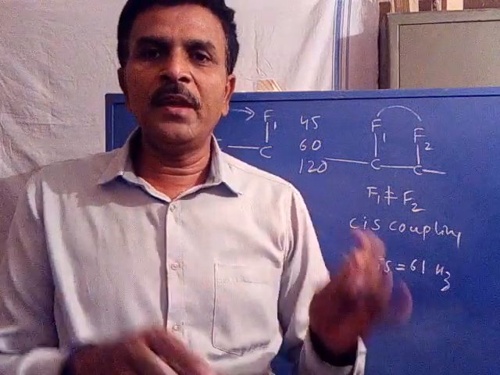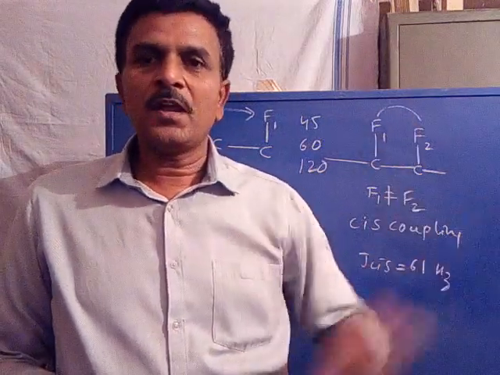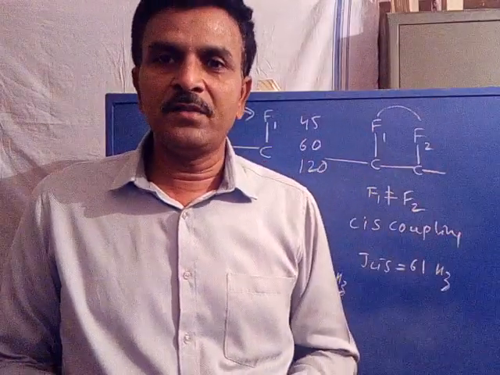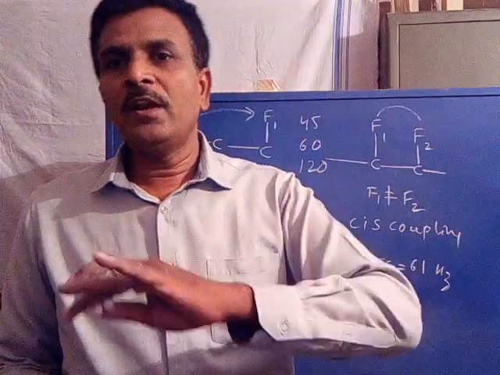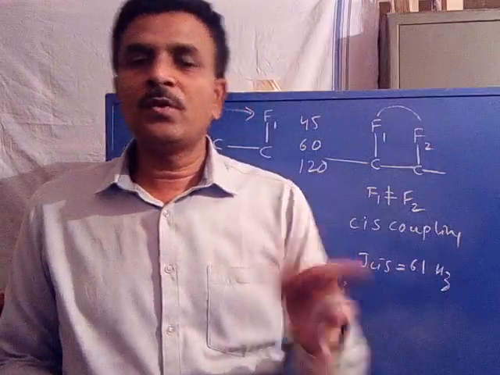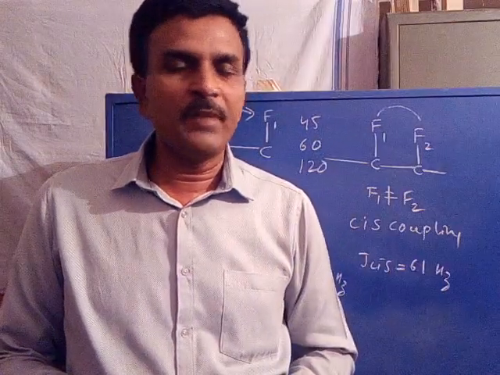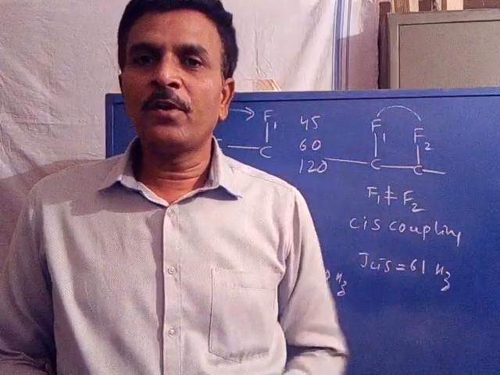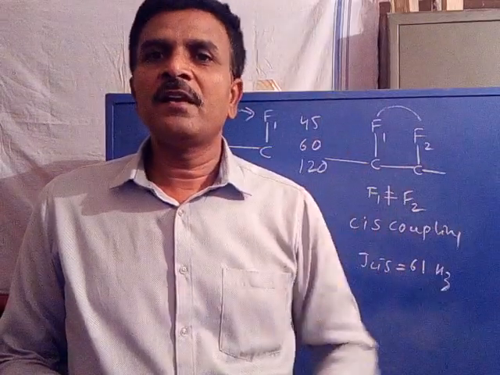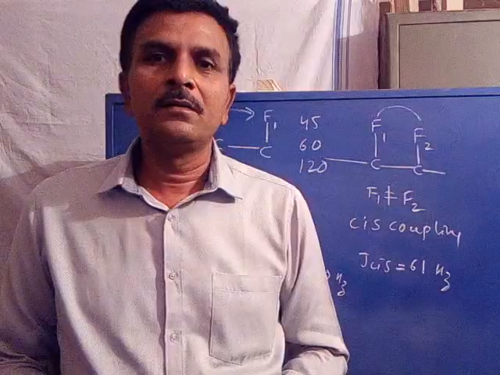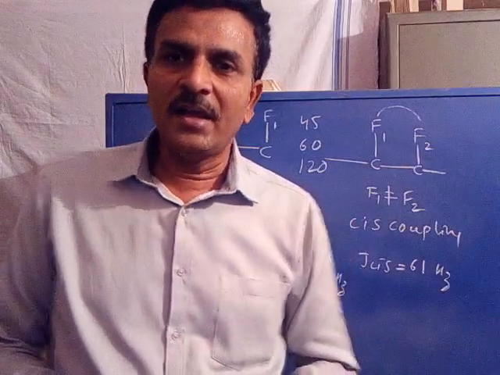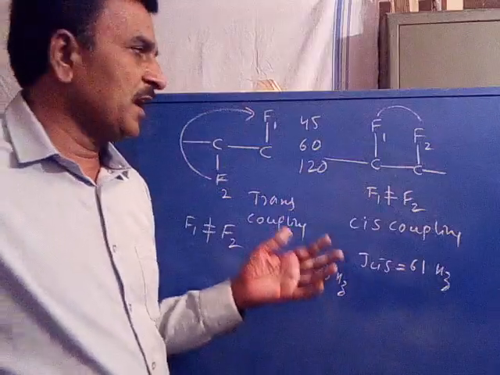Now you make the differences. In the proton NMR spectrum, only homonuclear couplings are possible. In the fluorine NMR spectrum, both homonuclear as well as heteronuclear couplings are possible. In the proton NMR spectrum, the coupling constant values are less, whereas in the fluorine NMR spectrum, the coupling constants are very high.